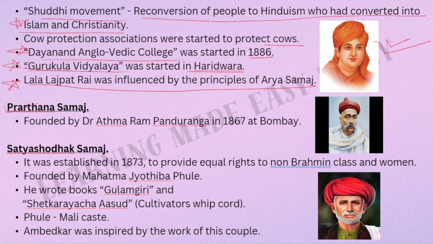Then the fourth one is Prarthana Samaj. It was founded by Dr. Atmaram Panduranga in 1867 at Bombay. The year is important. The person who started it is important. This picture is the picture of Atmaram Panduranga.